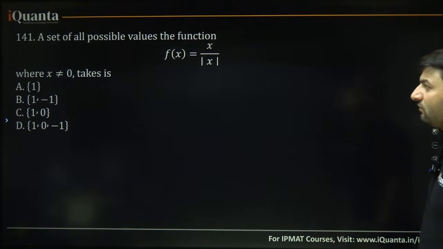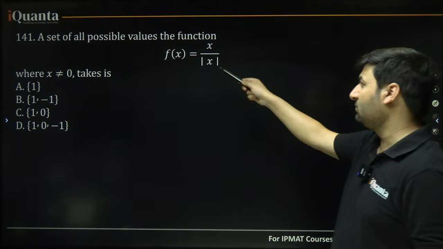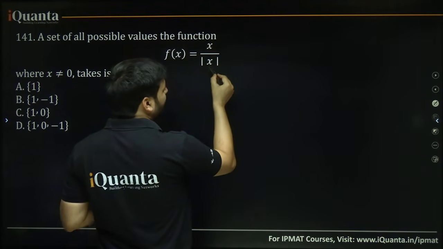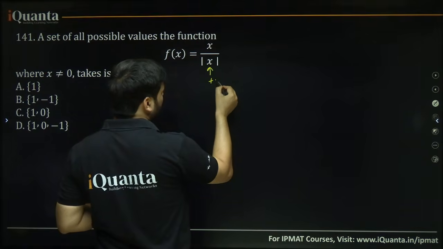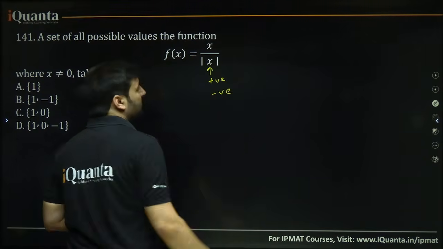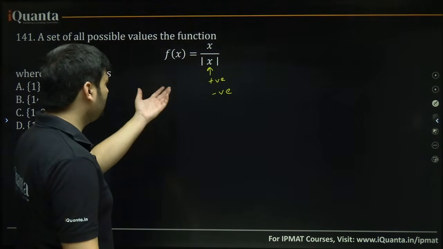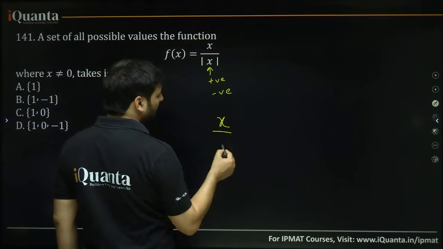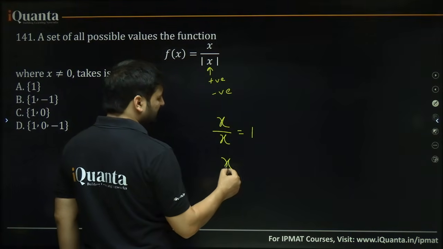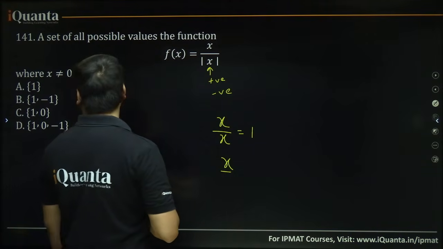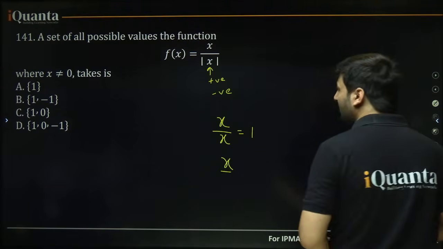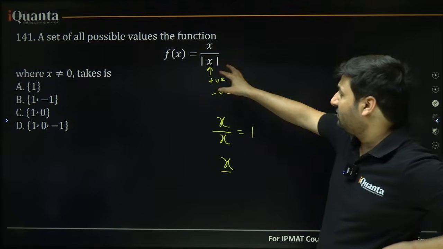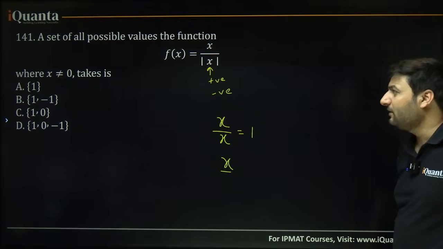PYQ again: find the set of all possible values of the function f(x) equal to x upon mod x, where x is not equal to 0. Obviously, see mod x, the value inside this x can be positive or it can be negative. Yes or no? So, what are the values that this function can take? If x is a positive number, it opens like this only, 1. If x is a negative number, in that case what happens? Many of you might be thinking that this is always going to be positive, because this is positive, this is positive. Don't do it like that.